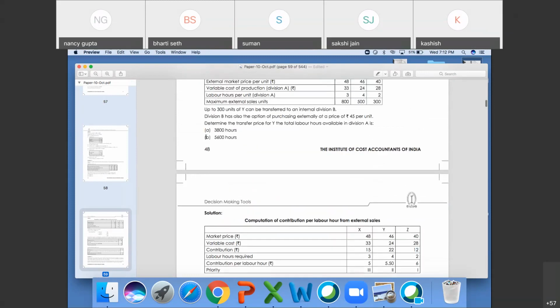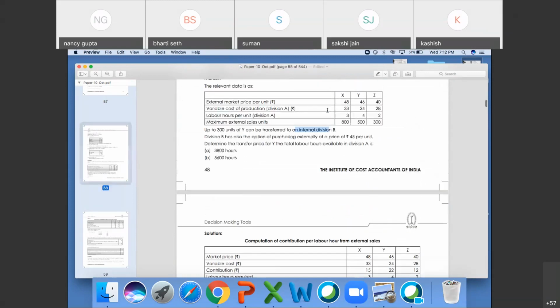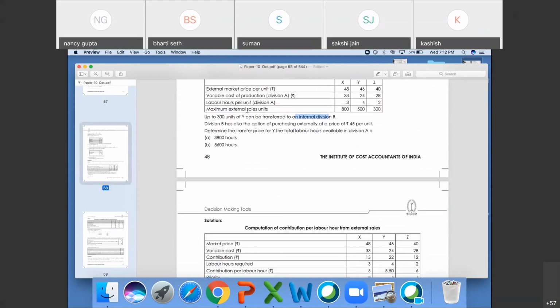So in question B, up to 300 units of Y can be transferred to Division B. Is it possible for you? Let's check it out. Division B has also the option of purchasing externally at a price of 45.